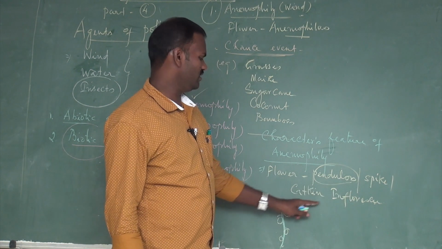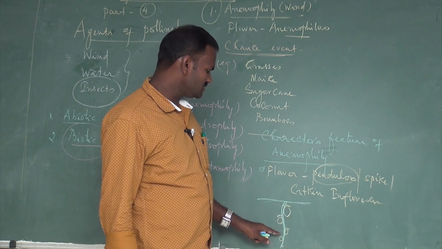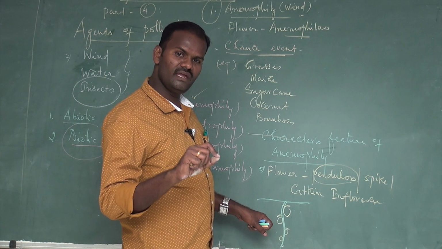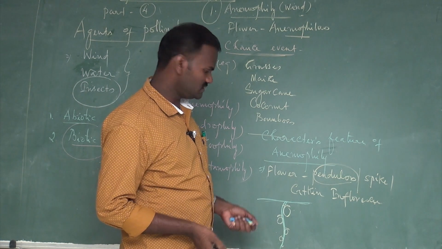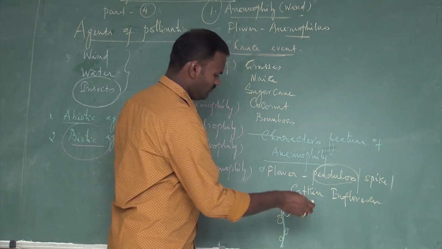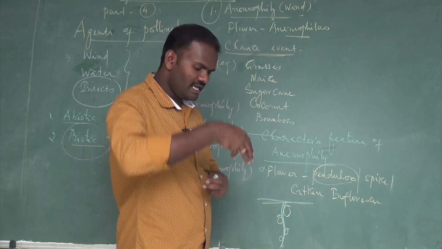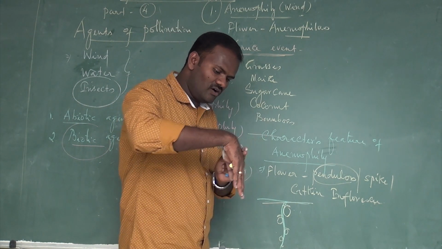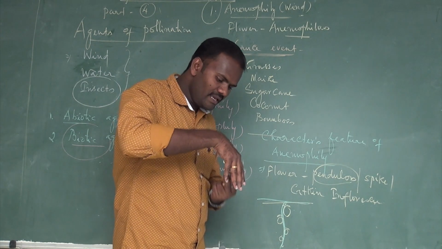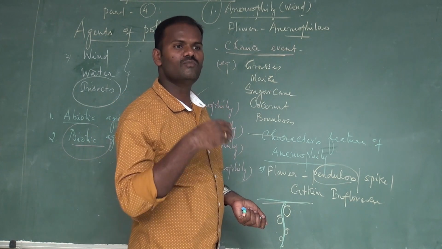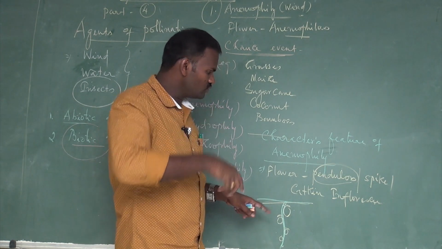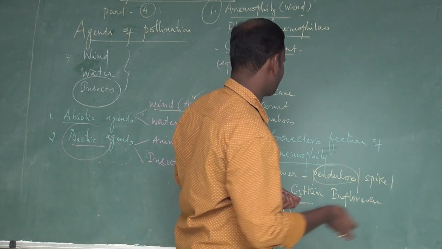In catkin inflorescence, actually, the inflorescence is fleshy, in which many staminate and pistillate flowers are found. Then how are these inflorescences adapted for wind pollination? If they are hanging downwards, a light breeze may strike on this inflorescence, and may easily carry the pollen grains from one place to another place. That is why they hang downwards. It is the first characteristic feature.